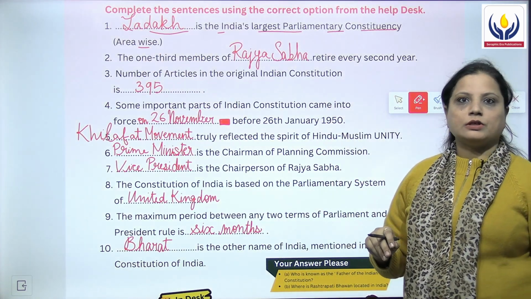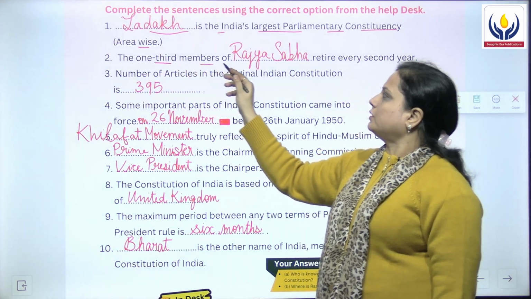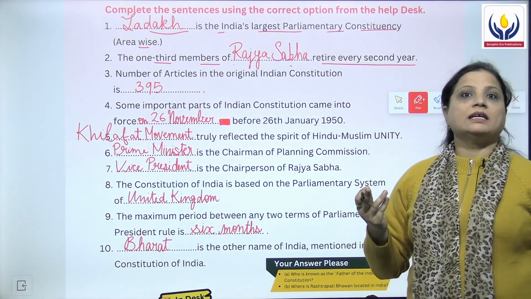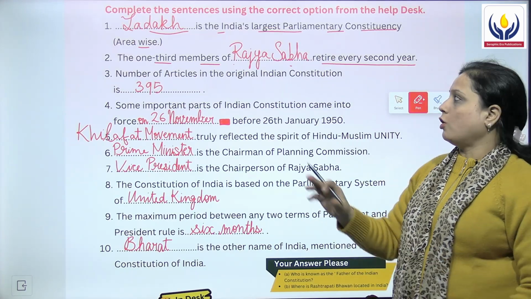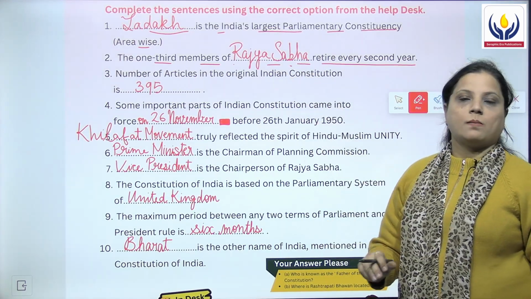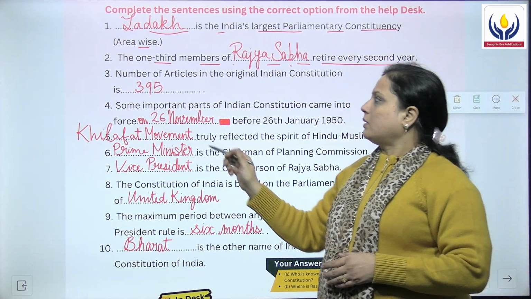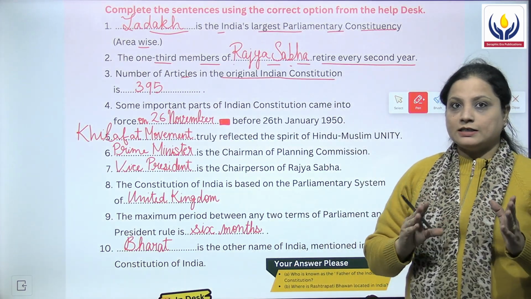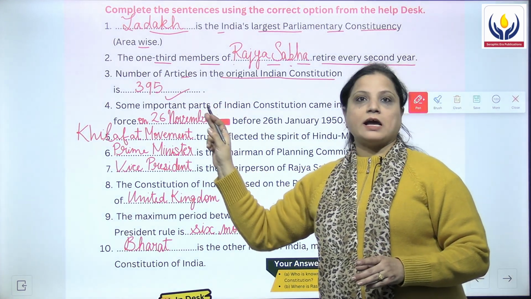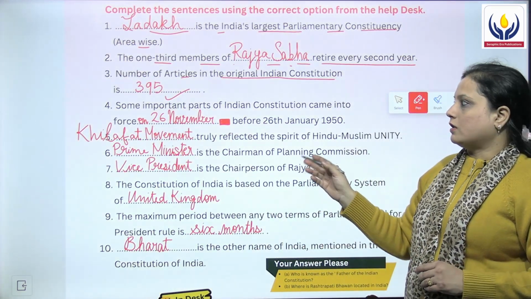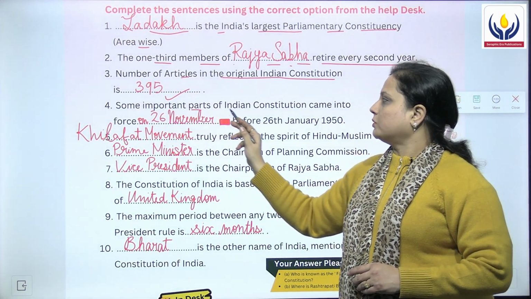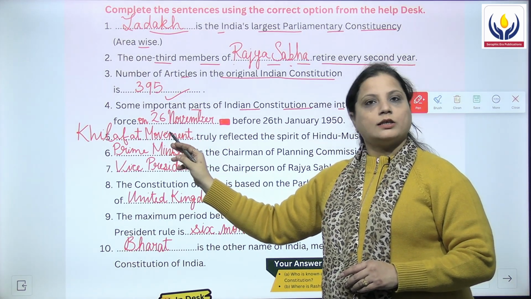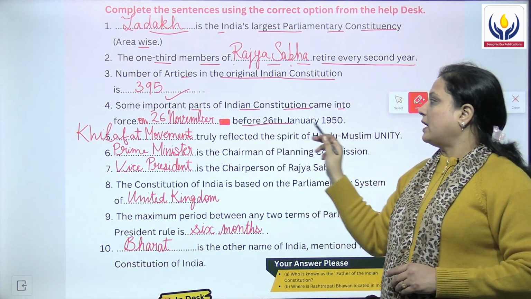Then the next question given over here is the 1/3 members of Dash retire every second year, and the members are of Rajya Sabha. The next is the number of articles in the original Indian constitution is how much? It is 395.